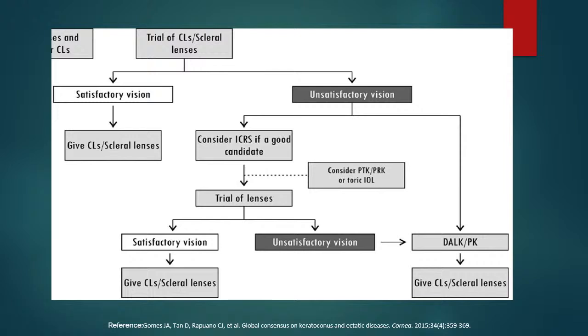CXL can be combined with PRK, LASIK, or even a toric IOL can be put if the keratoconus is stable. And CXL can be combined with intracorneal ring segment. At last, if the patient is not having any amount of visual rehabilitation, we can consider a lamellar procedure like DALK, which was done in our patient, or a keratoplasty procedure.